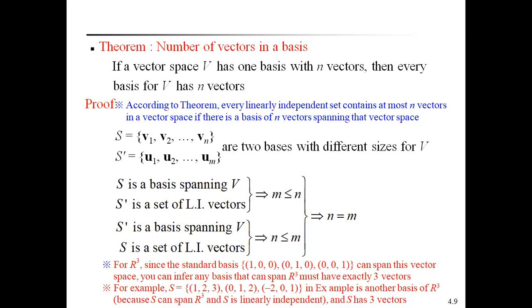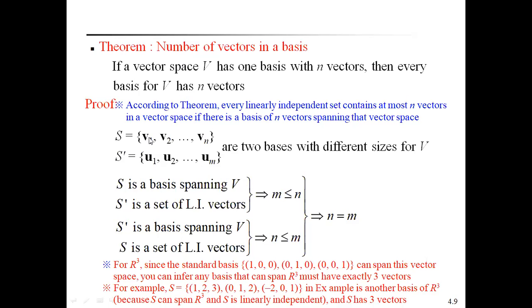We know that already. By using that theorem, now we have to prove that the number of vectors in different bases is also the same. That is the main statement of this theorem.